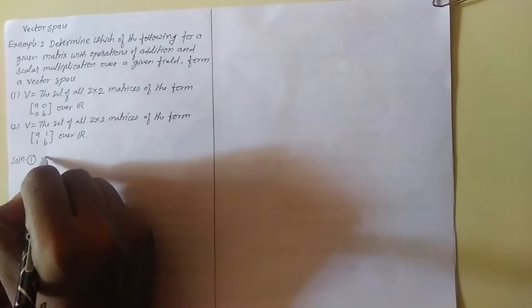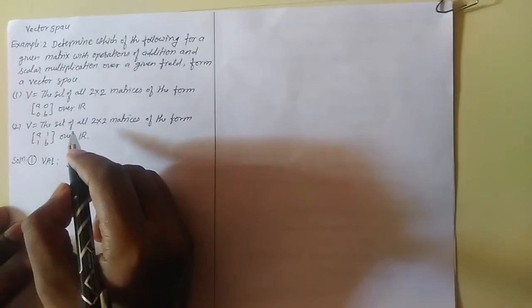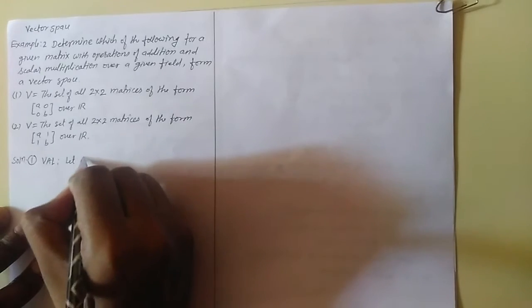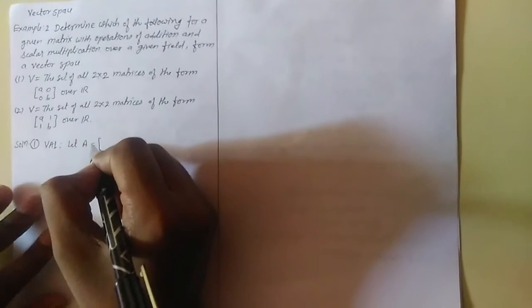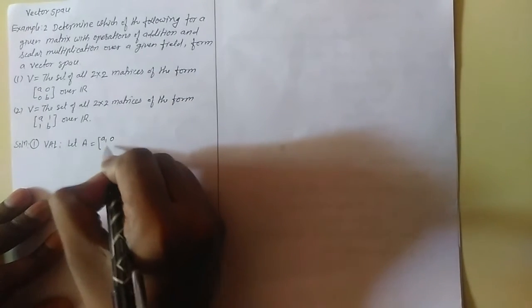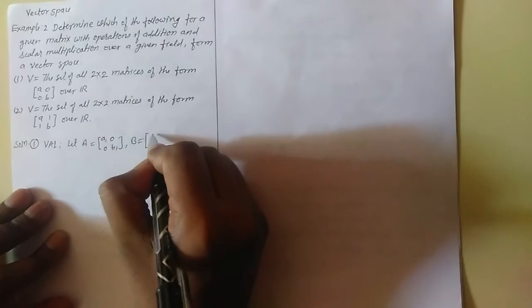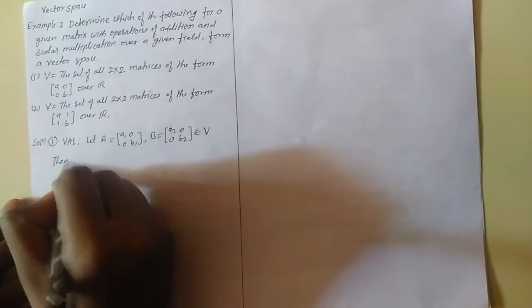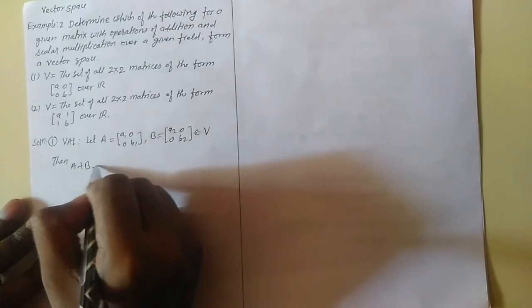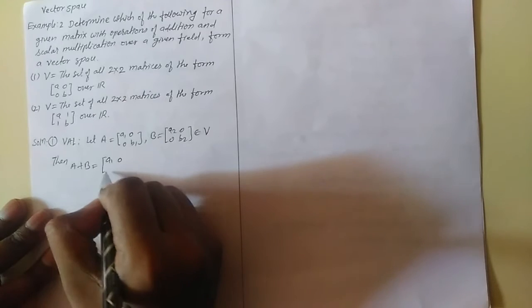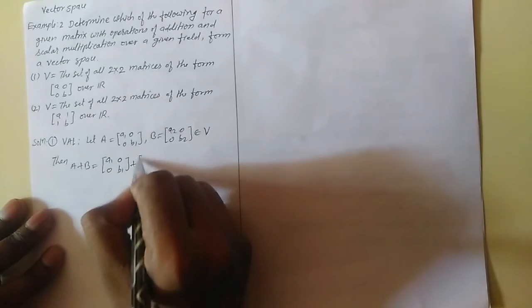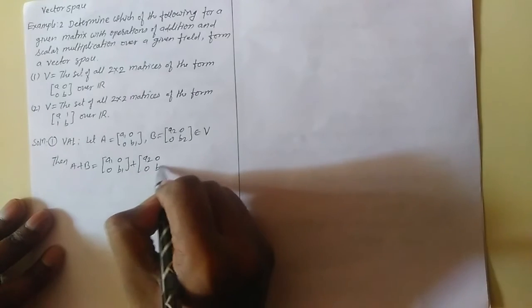So we verify the first axiom VA1. Let A equal to [A1 0; 0 B1] and B equal to [A2 0; 0 B2], which belong to V. Then A plus B equal to [A1 0; 0 B1] plus [A2 0; 0 B2].